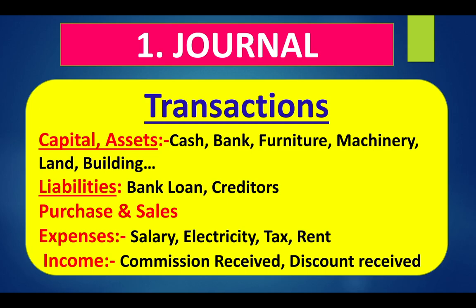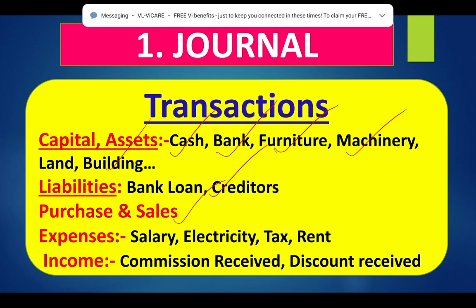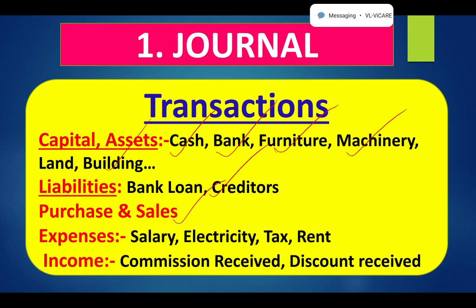When the business brings cash or invests money in the bank, purchases or sells furniture, machinery, different types of assets or liabilities, purchases and sales, and different types of expenses like salary, electricity, tax, rent, etc., and different types of incomes, whatever the business transaction, the accountant will immediately enter it in the first book, that is called journal or books of prime entry.